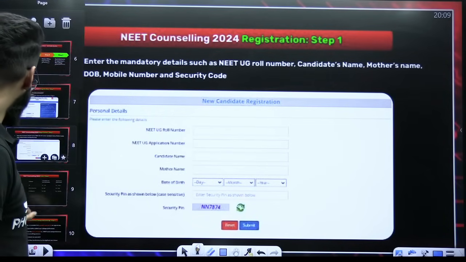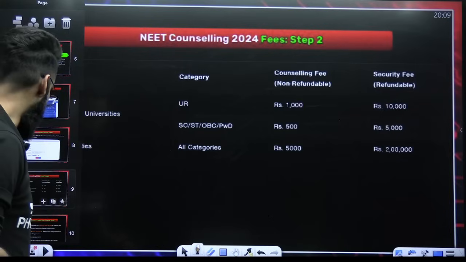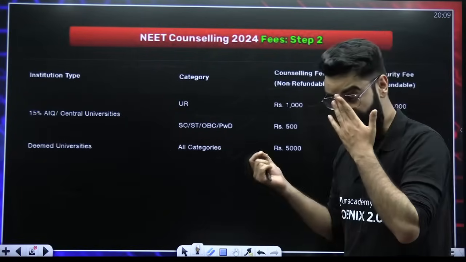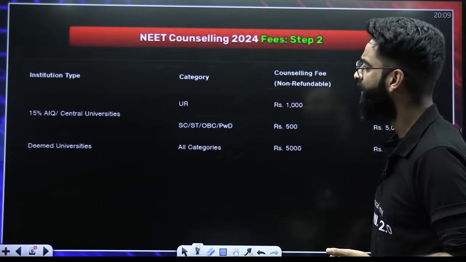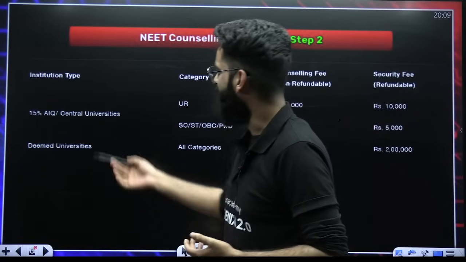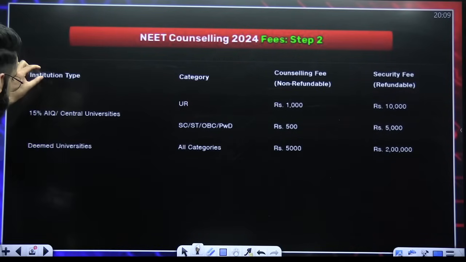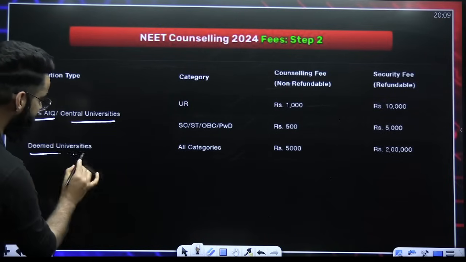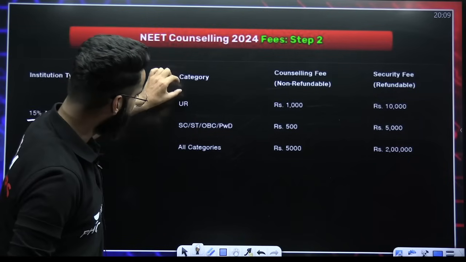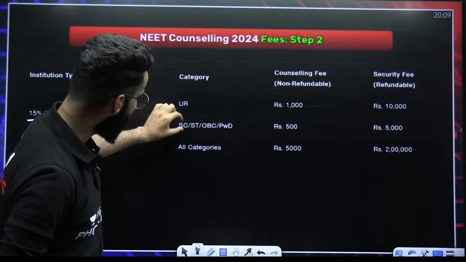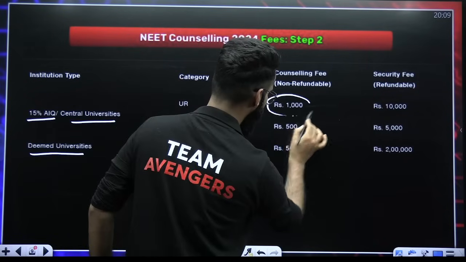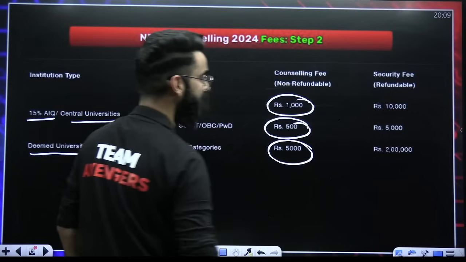And my dear students, let me tell you step 2. Step 2 is fees. How much fees you have to pay for this particular counseling process? Now, my dear students, as you can see, institution type over here I mentioned. Institution type includes 15% AIQ and central universities, then deemed universities. Over here, you have got categories: UR, SC, ST, OBC, PWD, and all other categories. And these are the fees which you have to pay, through online mode only.